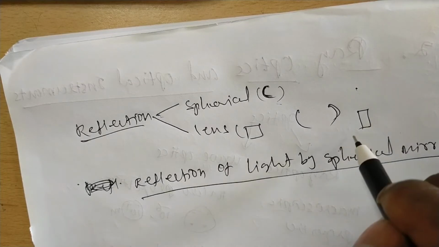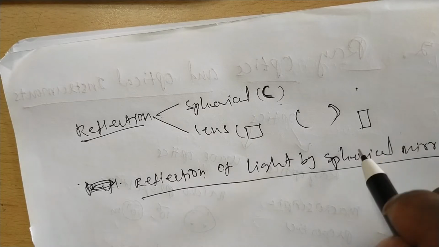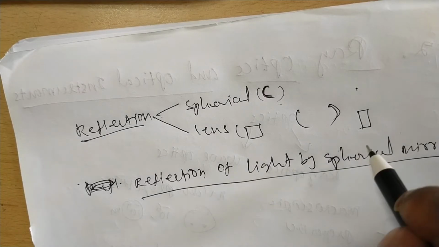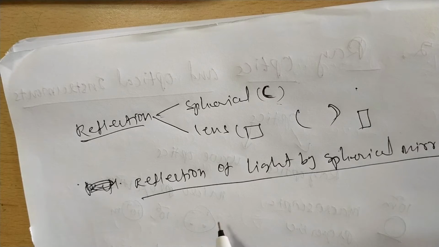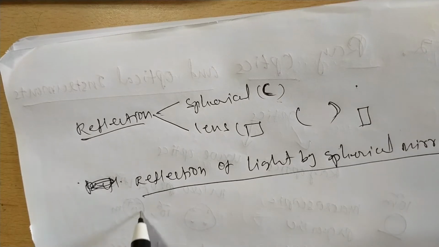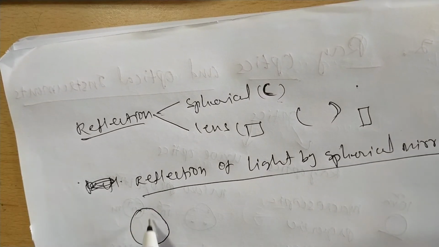Suppose a spherical mirror is one part of a hollow sphere. A hollow sphere is nothing but, see here, a sphere that is empty inside.